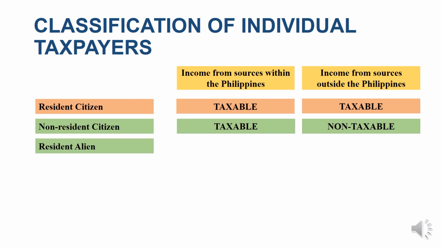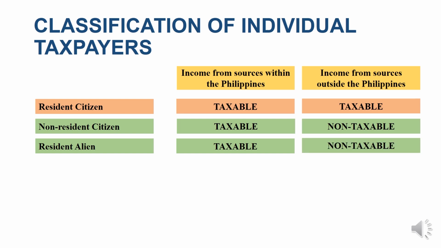Okay? Also, for resident alien, these are foreign persons. These are non-Filipinos but have acquired residency in the Philippines. They are also subject to tax for their incomes derived within the Philippines. Okay? And then any incomes from sources outside of the Philippines shall also be non-taxable.